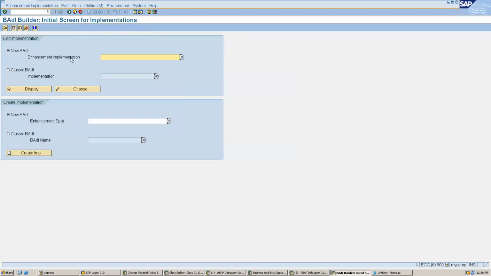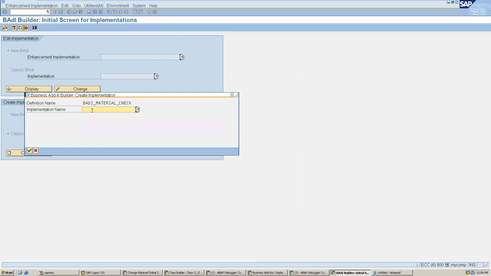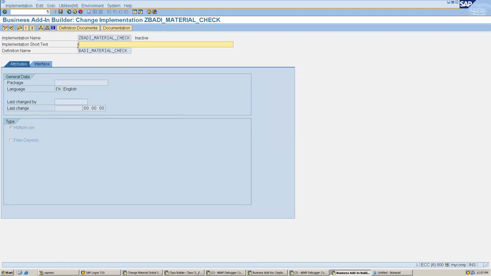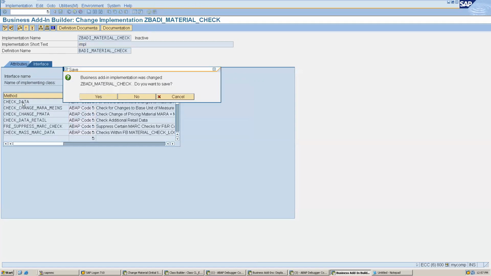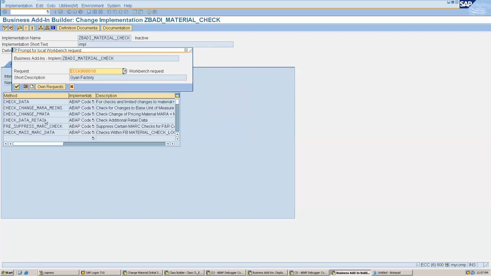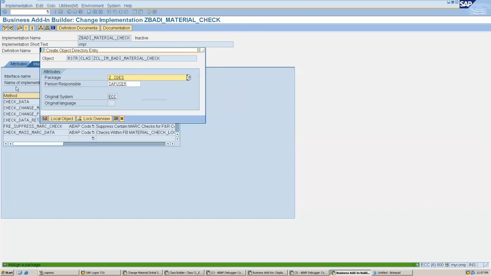Okay. So if I go to SE19 and put the classic body, this is our body name, and if I click on create implementation, I have to give some implementation name. For example, Z body material check. Click OK. And here we can have our implementation. Before implementing, we will put the breakpoint and see whether this is useful for our case or not.